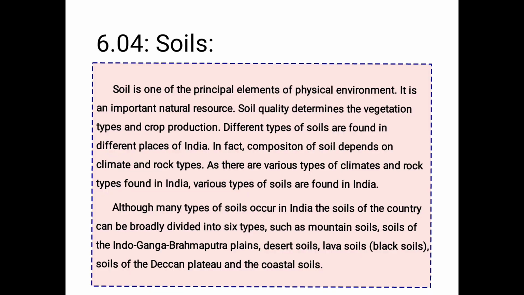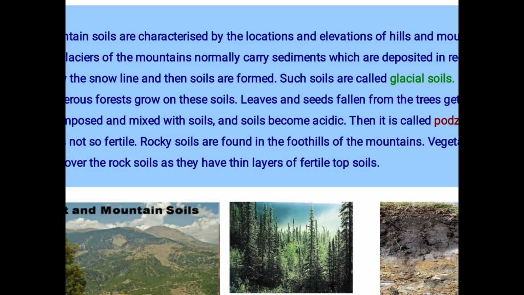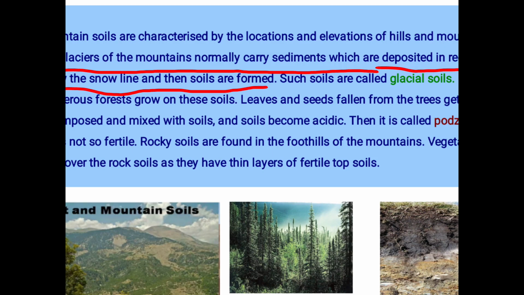Can I draw something? So you see the first line. The glaciers of the mountains normally carry sediments which are deposited in regions below the snow line, and then soils are formed. You can see this is a mountain. This is the snow, right? The glacier.